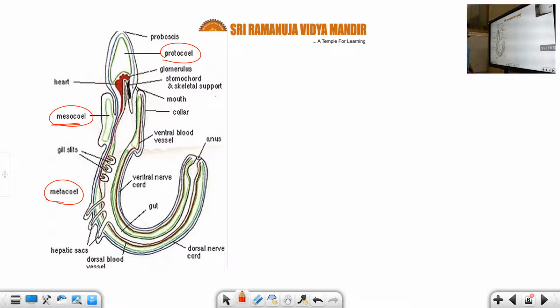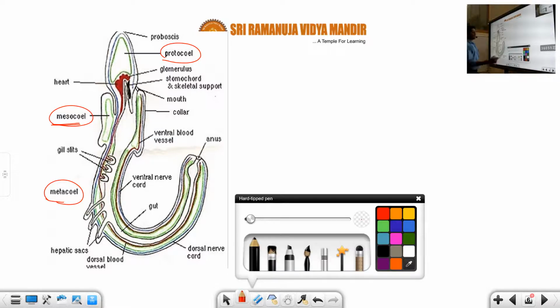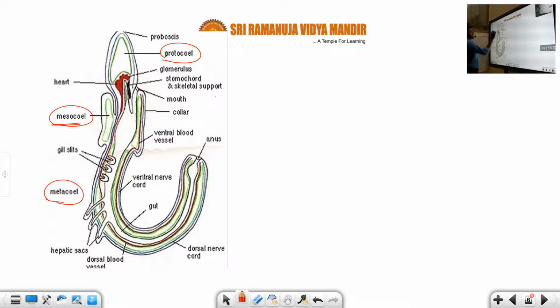The diagram part you can carefully observe, no students. Here you can see the black colored part, some circle. This part is called the stomochord, a skeleton support. So stomochord arises from the mouth, or rather this part called the buccal cavity. It arises from the roof of the buccal cavity, that is the stomochord, also called the skeleton.